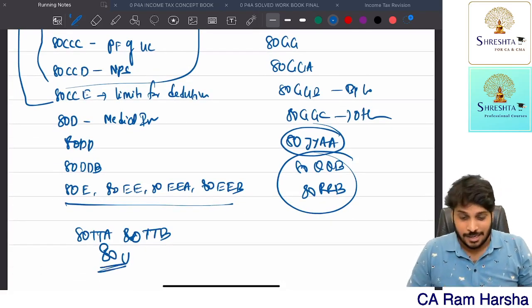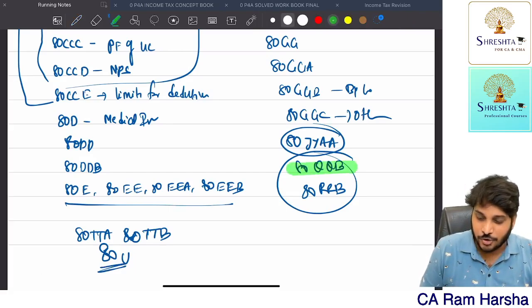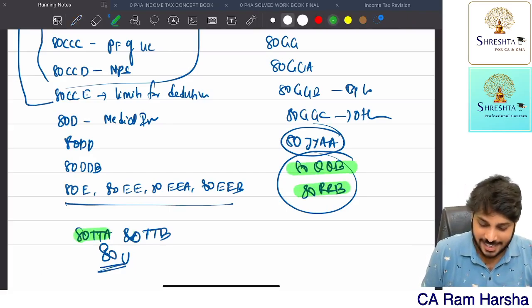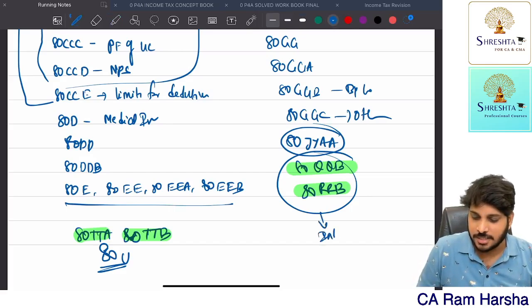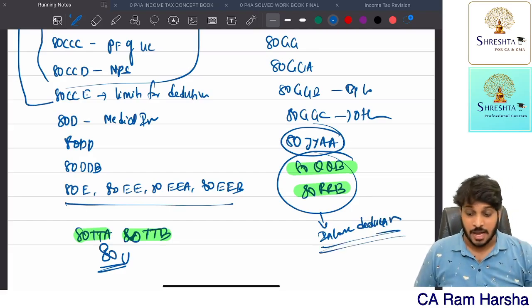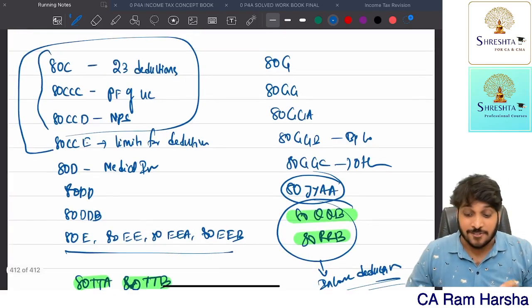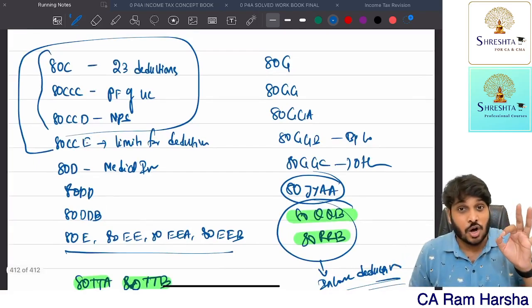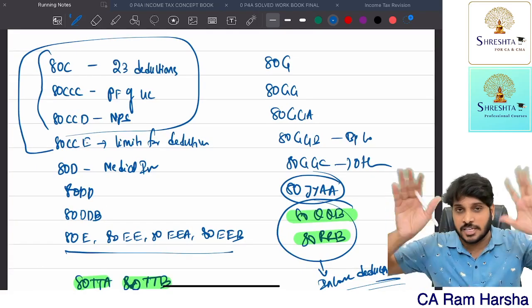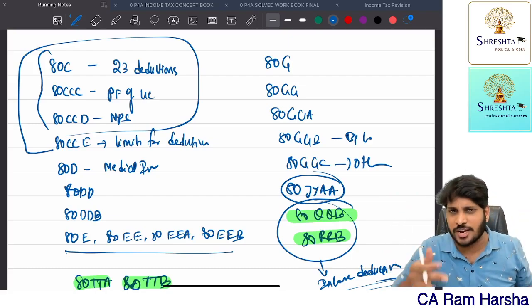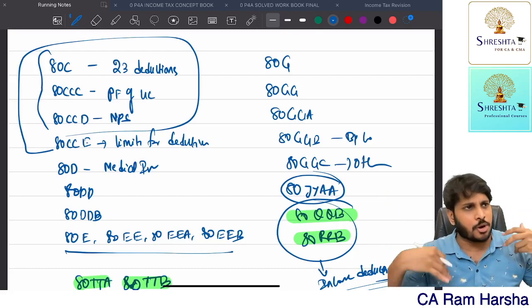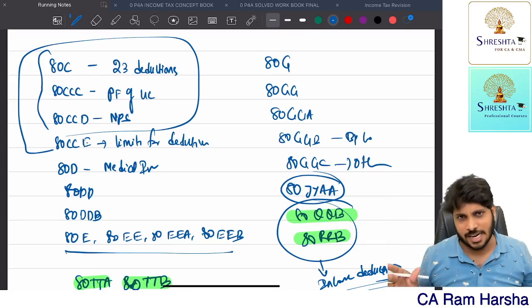Imagine. Now, these 80QQB, 80RRB, 80TTA, 80TTB, these four sections are income-based deductions. Remaining all other sections which I have not highlighted are outflow, payment-based deductions. Like you are paying something. For some reason, you are incurring expenditure, you are investing, or you are paying something, you are buying something. For that, you will get deduction.